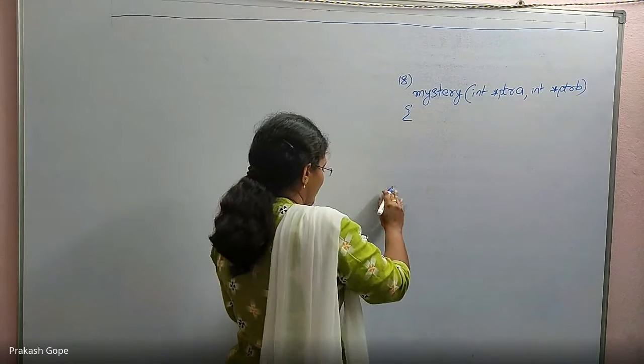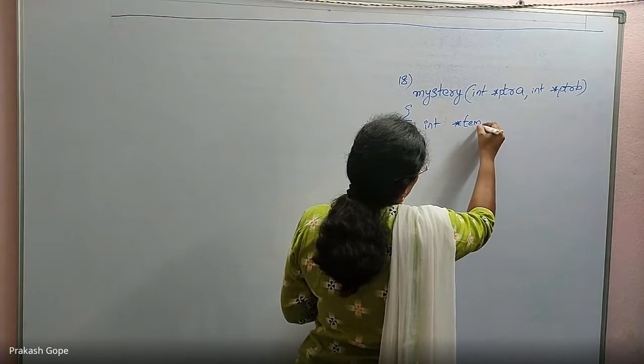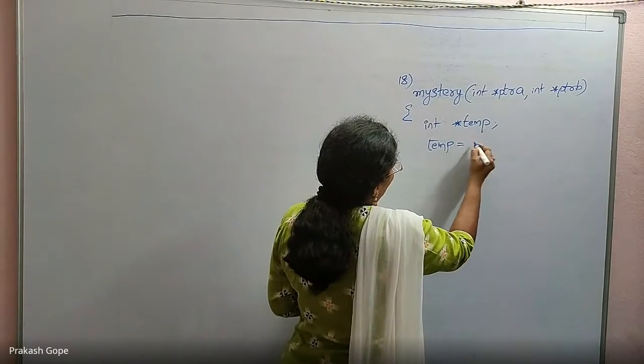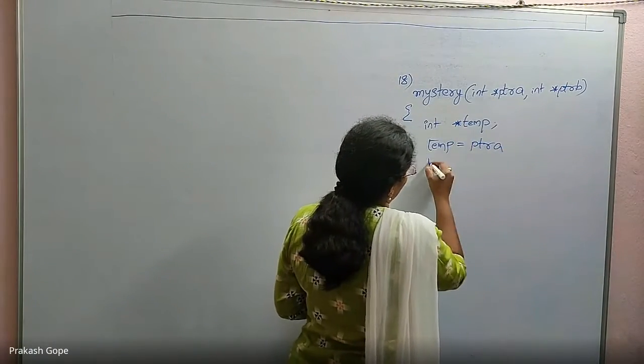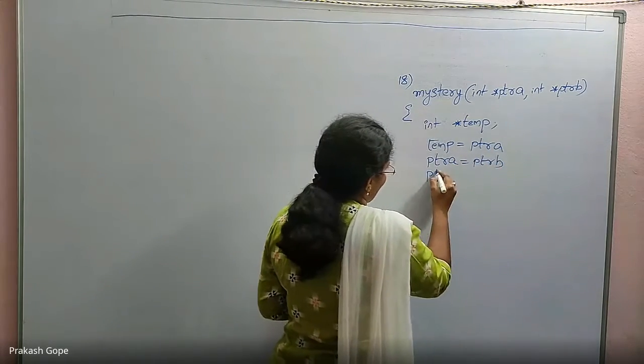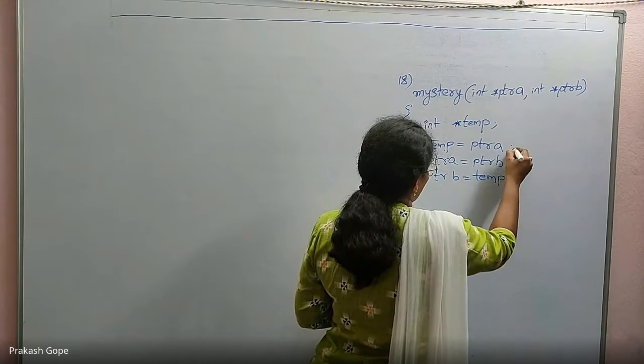Both are pointers. Then int *temp. temp is equal to ptra, ptra is equal to ptrb, ptrb is equal to temp. Like swapping. It looks like swapping.